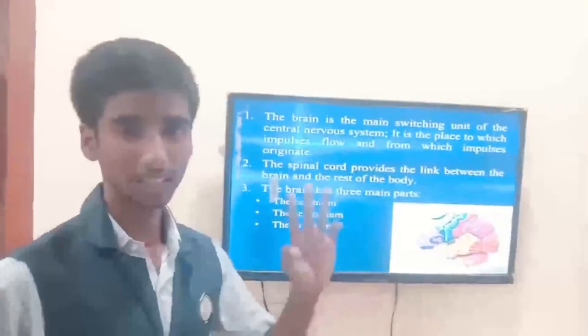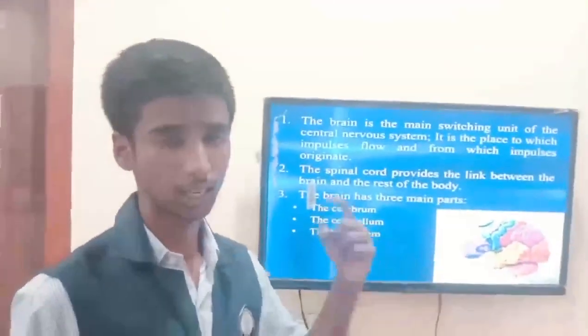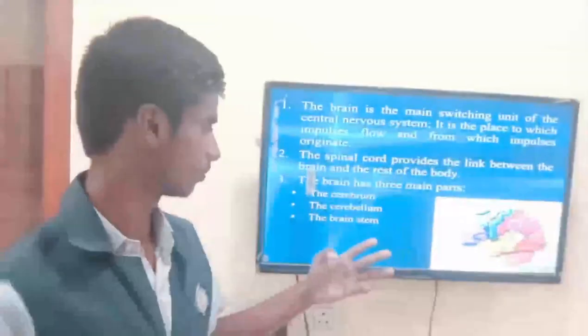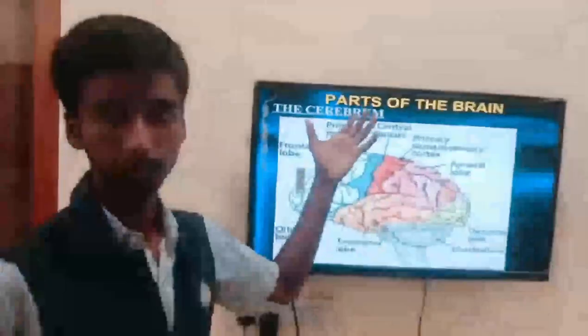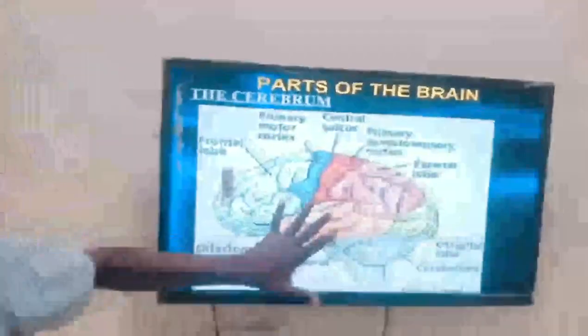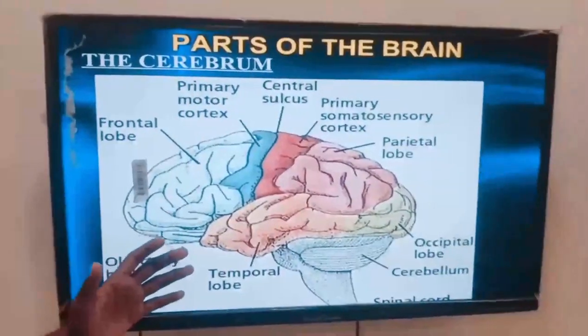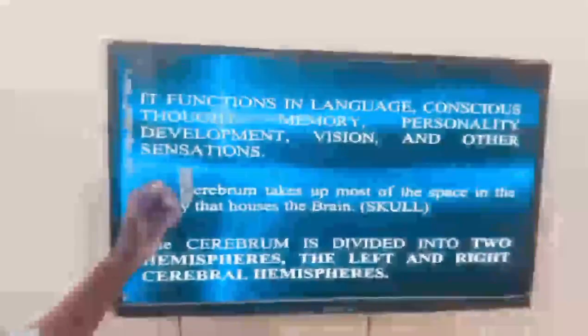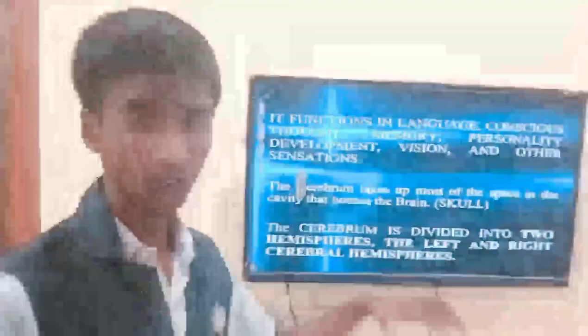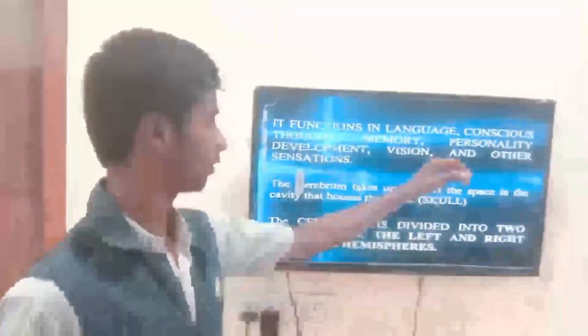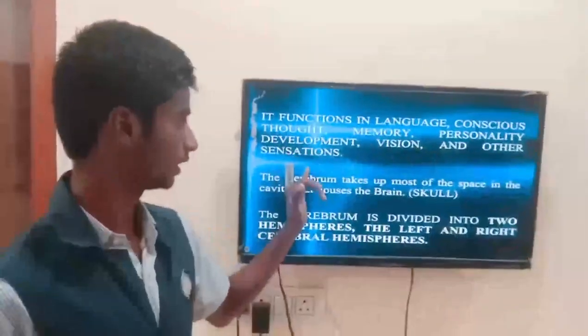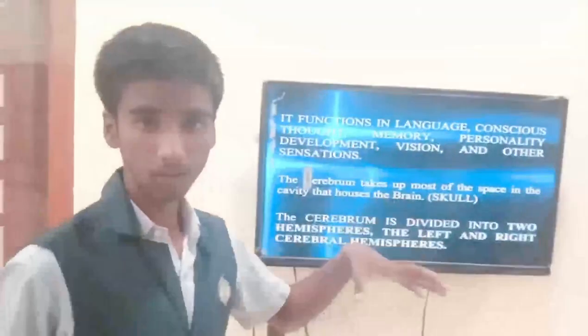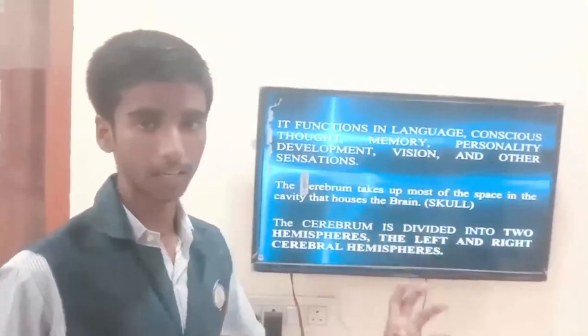And the brain contains three major organs: the cerebrum, cerebellum and brainstem. So the first part comes the cerebrum. So here is the cerebrum, we can observe pictorially. And next, the cerebrum deals with language, consciousness, memory and also vision and other sensations. The cerebrum makes up most of the space of the cranium, skull.